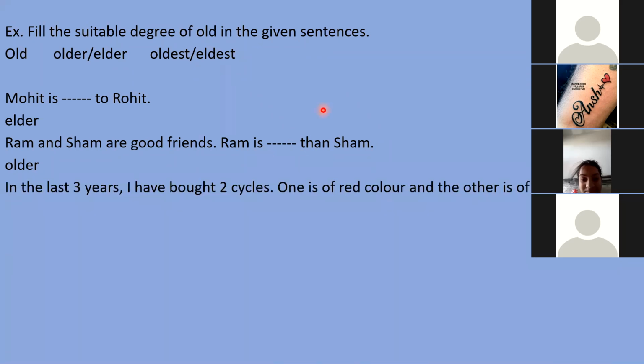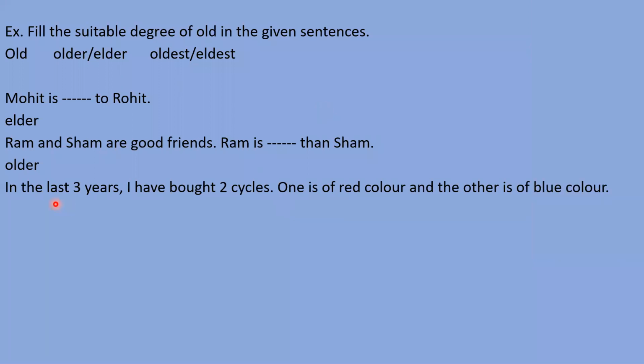Come on the next sentence. In the last 3 years, I have bought two cycles. One is of red color and the other is of blue color. Right? So our question is that the red cycle is older or elder than the other. Who will give me the answer?